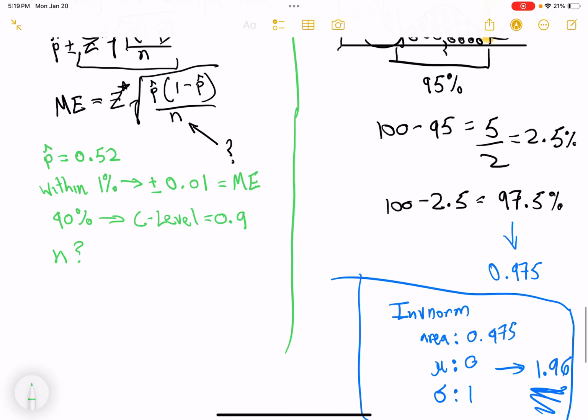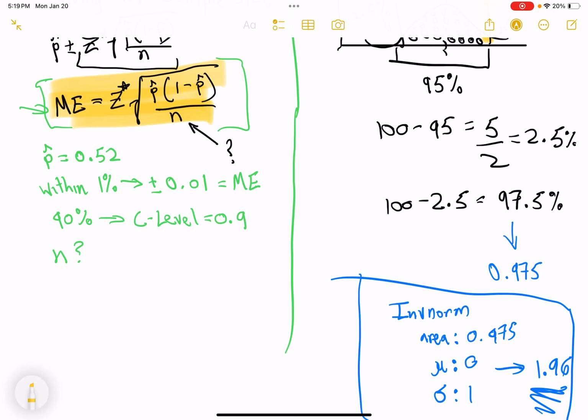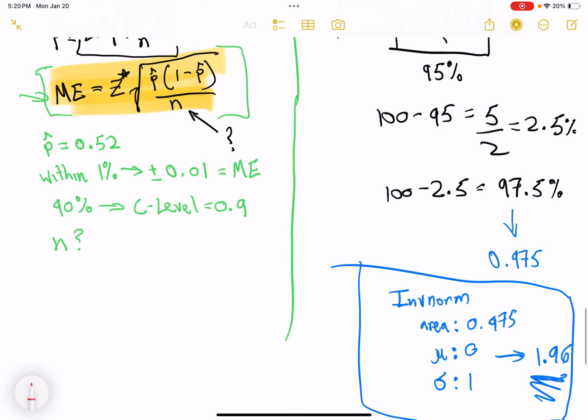Well, let's plug everything in. I'm going to be using this equation up here, and actually, let me highlight it for all of us. Okay, and let's get going. I'm going to do it in red. Margin of error, they just said within 1%, so we'll put positive 0.01. Don't do the negative one. You could technically, but it really doesn't matter. I do positive because it's just always the move. Either way, we're squaring both sides, so it will go away, but I just do positive to save time.